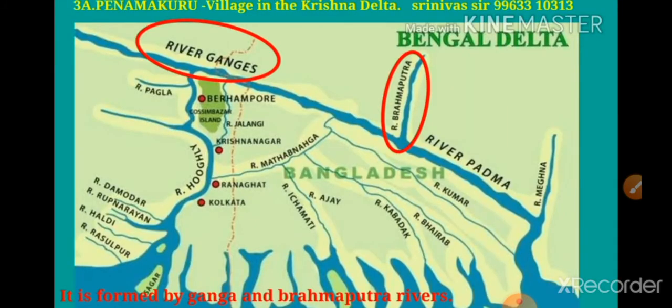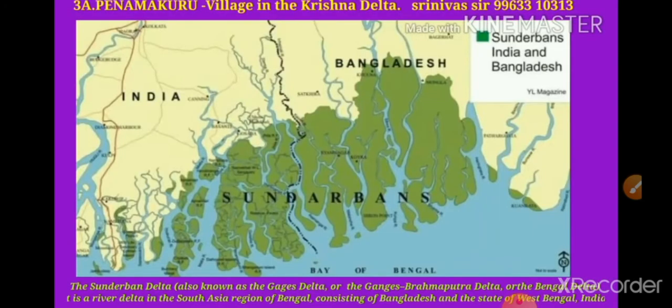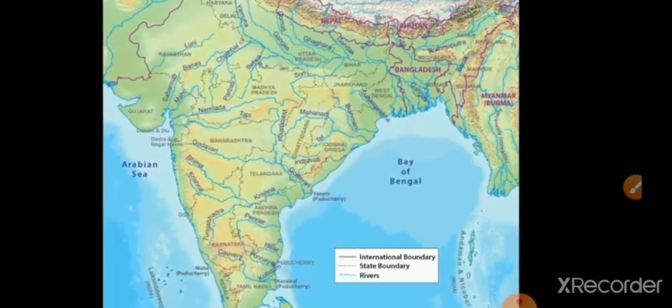How is the Sundarban delta formed? It is formed by the Ganga and Brahmaputra rivers. The Sundarban delta, also known as the Ganges delta and Ganges-Brahmaputra delta, in the Bengal delta, is a river delta in the South Asia region of Bengal, consisting of Bangladesh and the state of West Bengal in India. Where is it located in our country? In West Bengal. Here they have given the Sundarbans, Bangladesh and India.